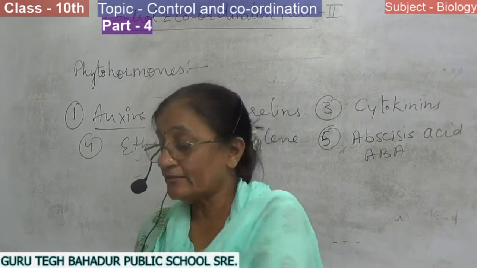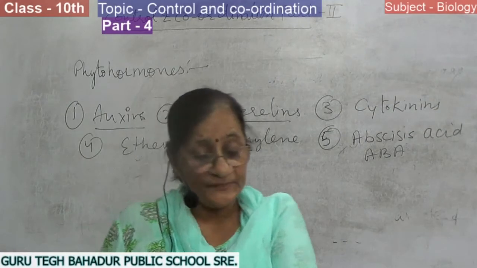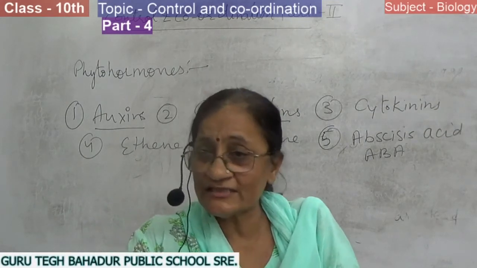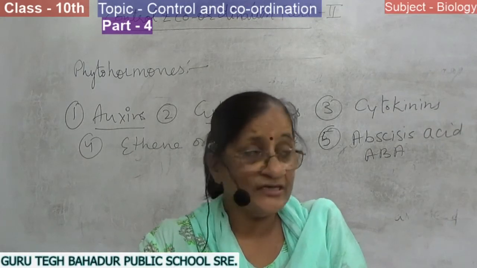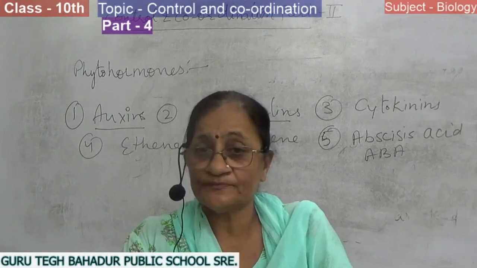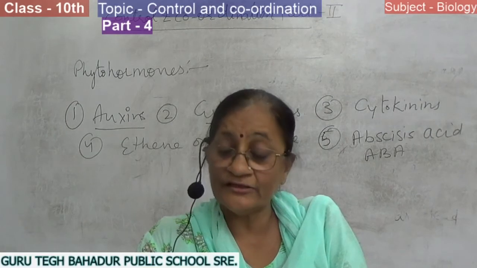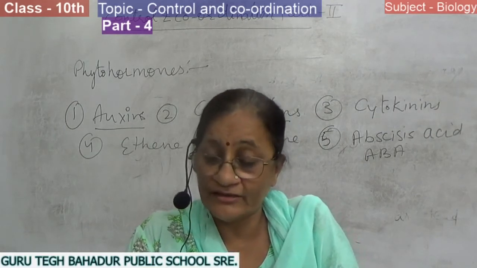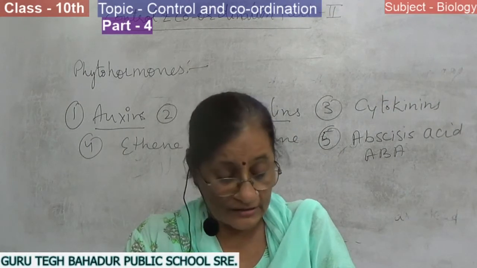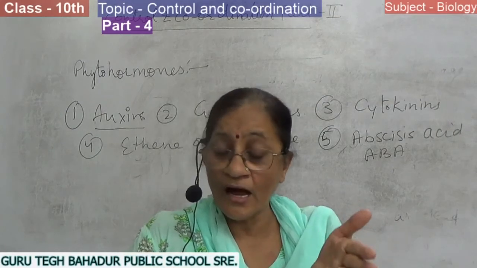Now the second phytohormone is gibberellins. It also helps in many ways to the plant. The first function of it is to help in stem elongation. It causes cell elongation in genetically dwarf varieties, and it has no effect on tall varieties. So the first function is to help the plant to attain height.